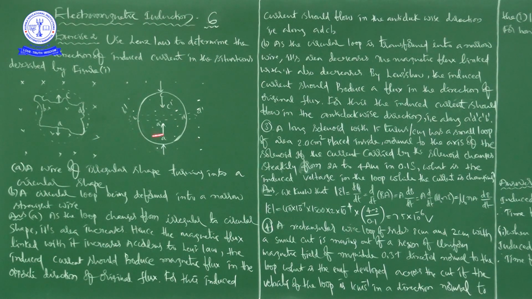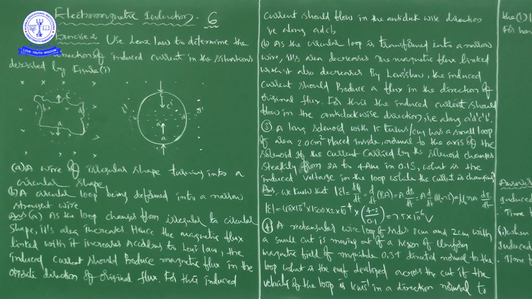Okay, that is right. See here, A. As the loop changes from irregular to circular shape, its area increases. According to Lenz law, the induced current should produce a magnetic flux in the opposite direction of the original flux.